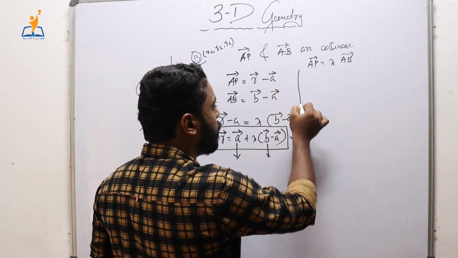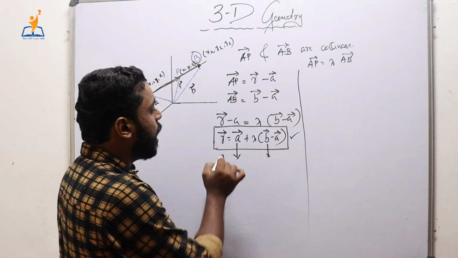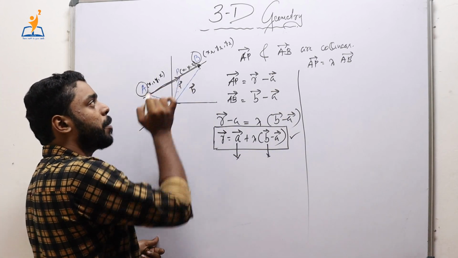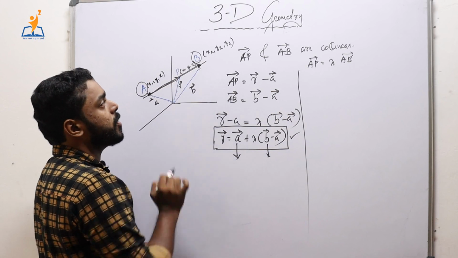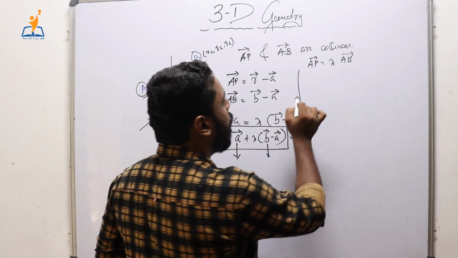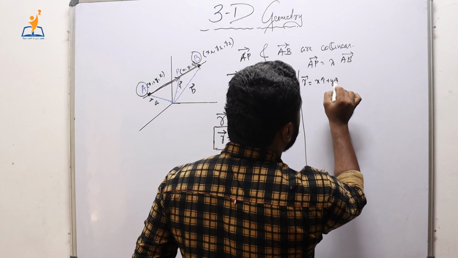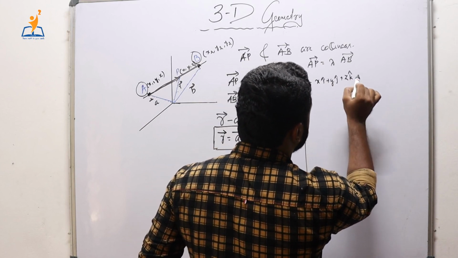Now we shall derive the Cartesian equation. See, R is the position vector of the arbitrary point P, and the coordinates of P are x, y, z. So R is equal to x i cap plus y j cap plus z k cap, isn't it?